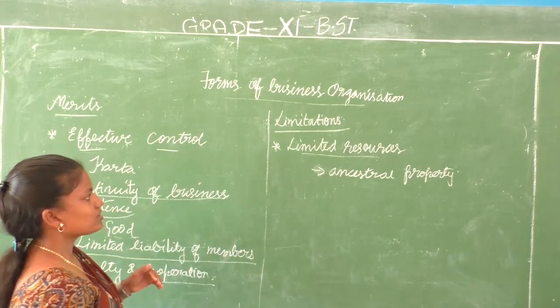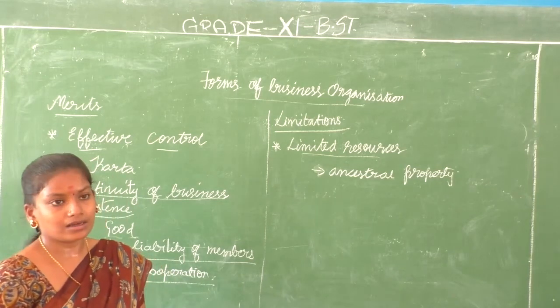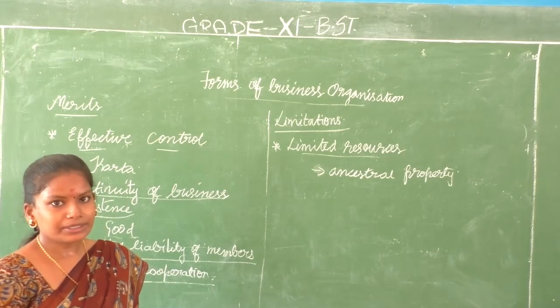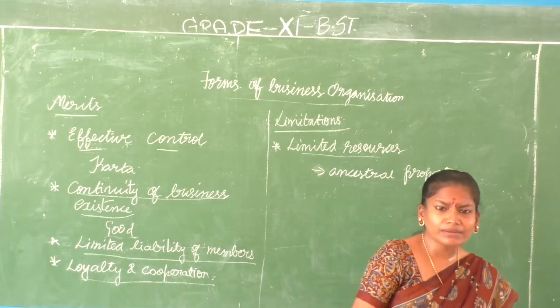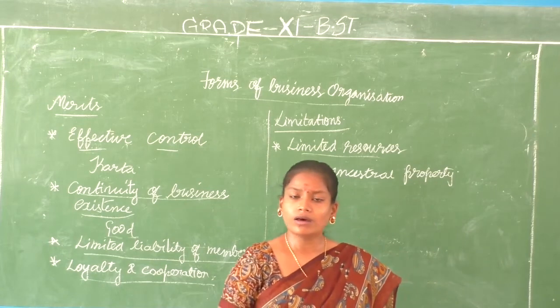When financial resources are limited, of course the physical and other resources also will be limited. The human resources also will be limited, because only the members of the family are going to run the business.